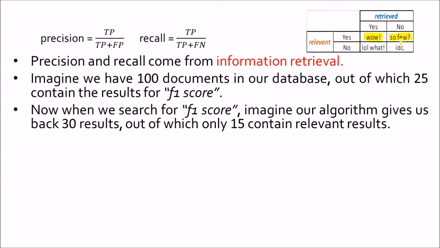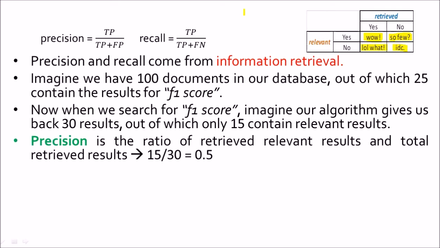Why so few results? The third case is if the search result is not relevant but it is retrieved to you, like in the case of a Formula 1 racing score or rankings returned to us, that is a lol, what condition. And the fourth is the I don't care condition, and that is when the result is not relevant to us and that is also not retrieved to us.